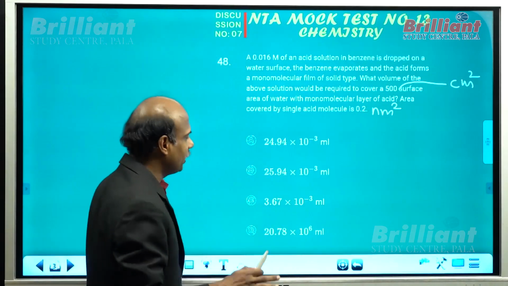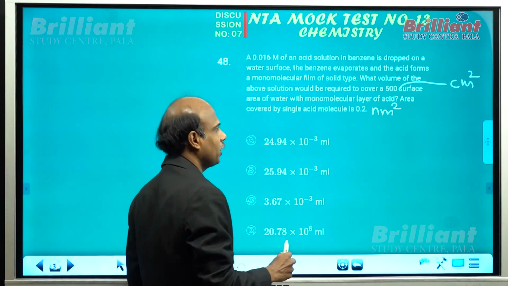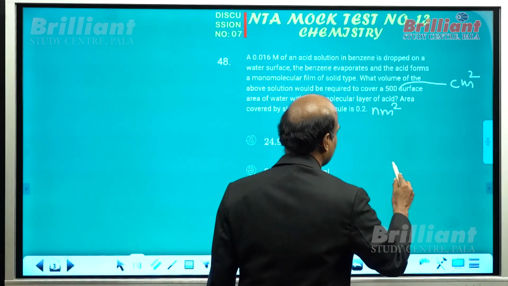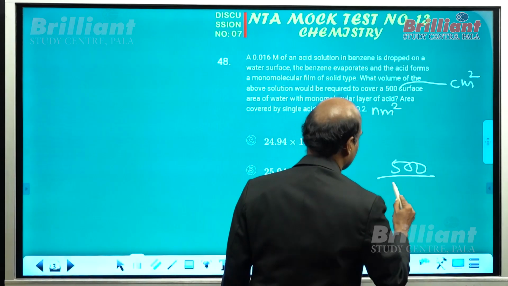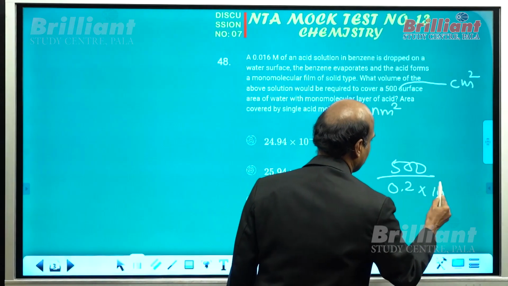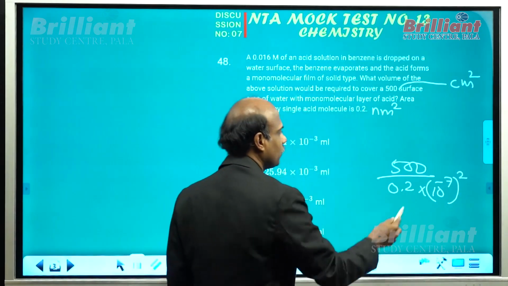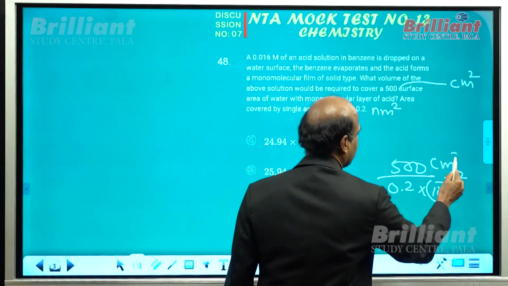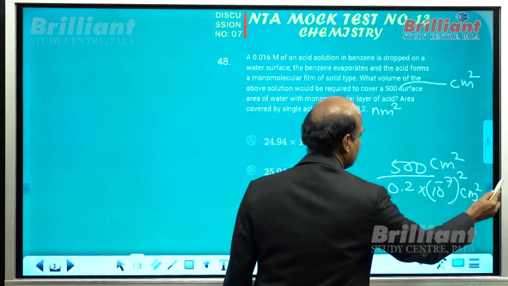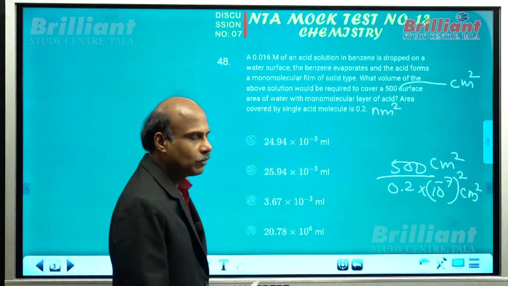And then you know the remaining part: what is the total number of molecules needed to cover the 500 cm square? 500 divided by 0.2 into 10 to the power of minus 7. You know why I am taking 10 raised to minus 7 here? Because the numerator contains cm square, the denominator should also be in cm square. So this many molecules are needed.